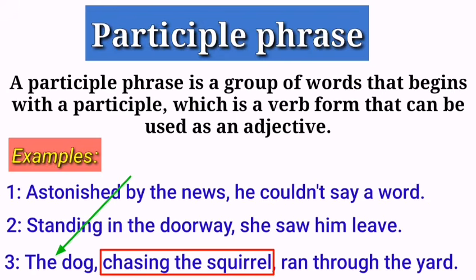To conclude it, I would say that a participle phrase will always be a group of words which will function as an adjective, and it will always start with either a present participle or a past participle.